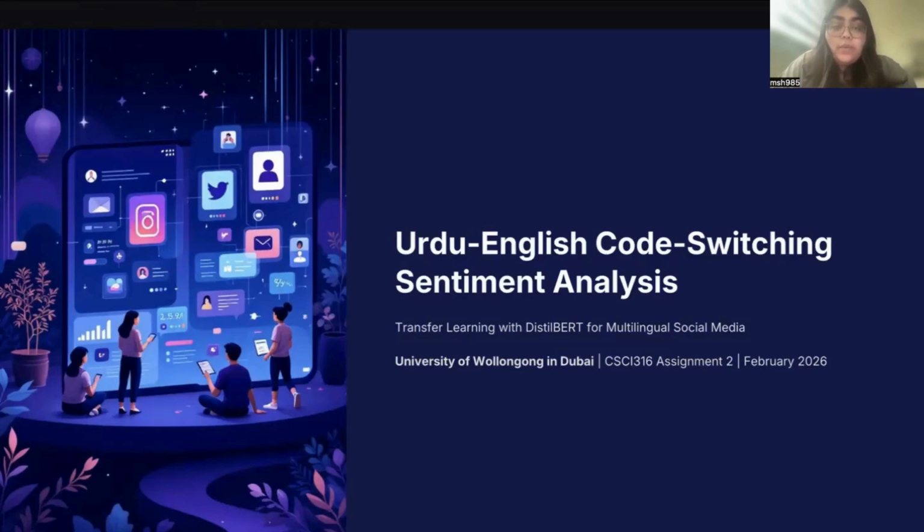Instead, they code switch, blending Roman Urdu and English within a single sentence. For example, a user might post, "The weather is great, but traffic bahut buri hai." Standard NLP models, which are typically trained on pure English or pure Urdu, fail to process these mixed structures, creating a massive gap in social media monitoring and service industry feedback.